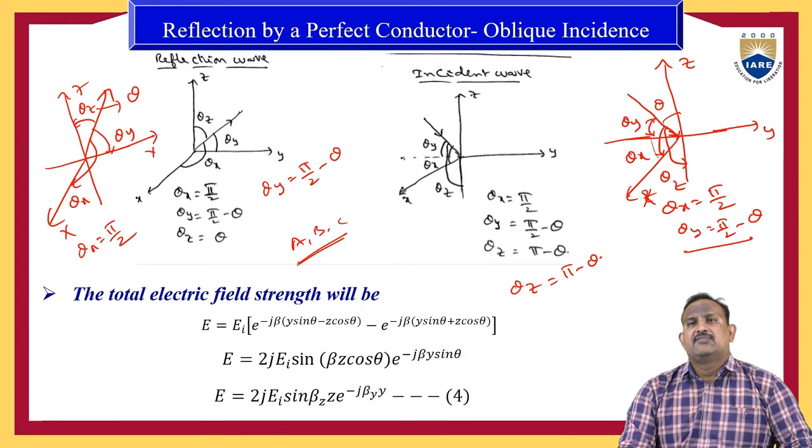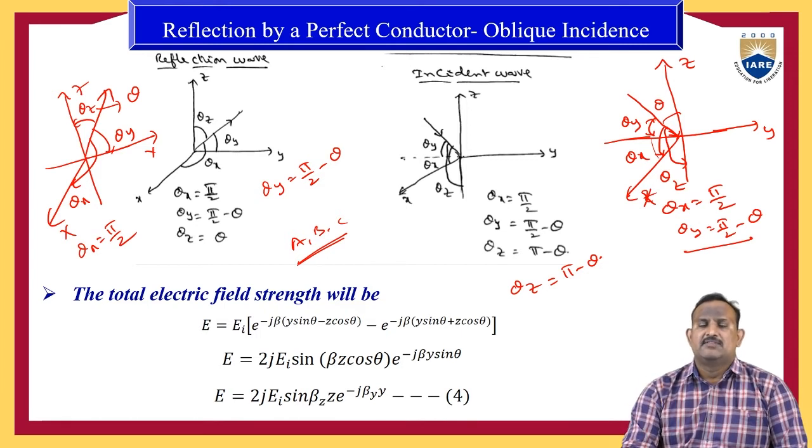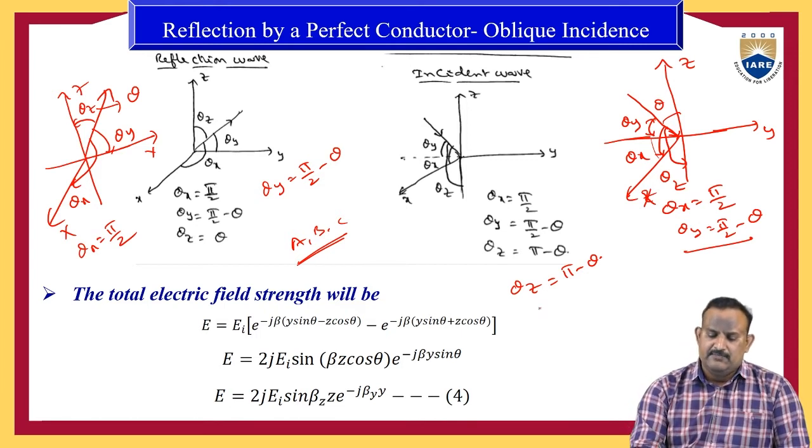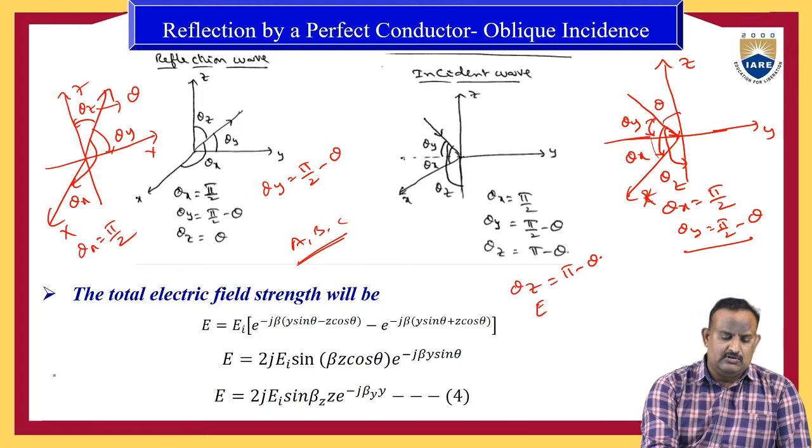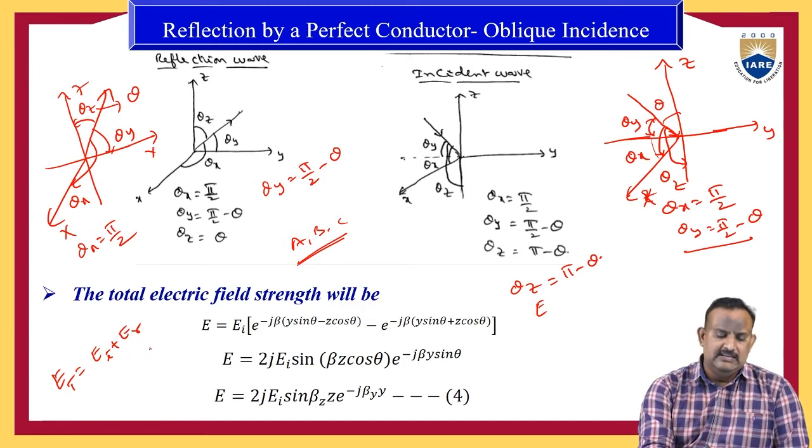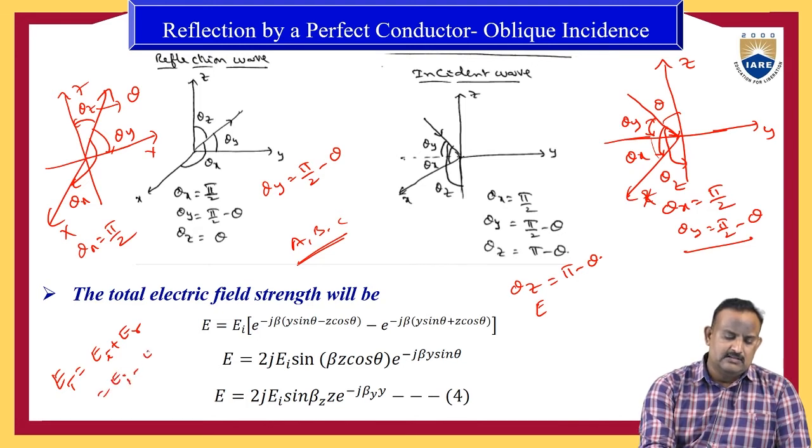The total electric field strength is a combination of the two waves. Therefore, the total electric field ET is equal to E incident plus E reflected, or in place of E reflected, we can write minus E incident. Therefore, it is EI minus EI.